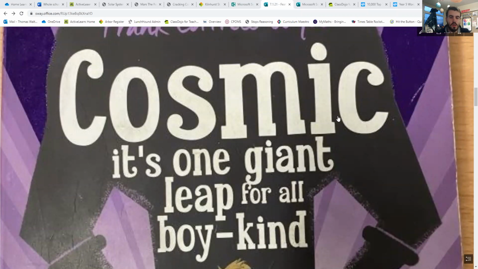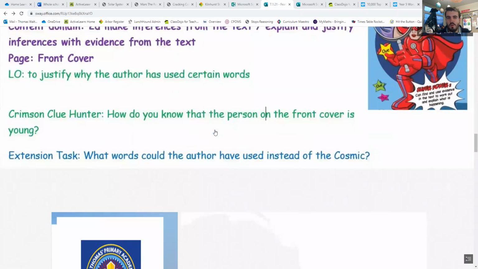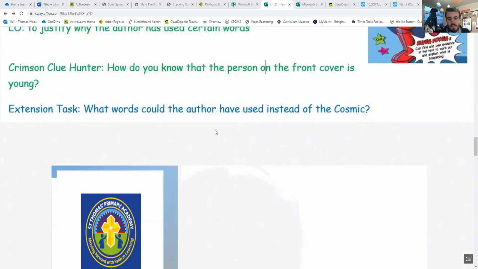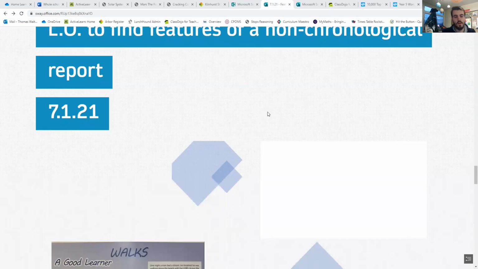So the title of the book is Cosmic, big in white there. Tell me what other words could he have used, all right? So just maybe 2 or 3 other words, that'd be great. And then I scroll down, and the final task is the big one for today: you need to find the features of a non-chronological report, all right?